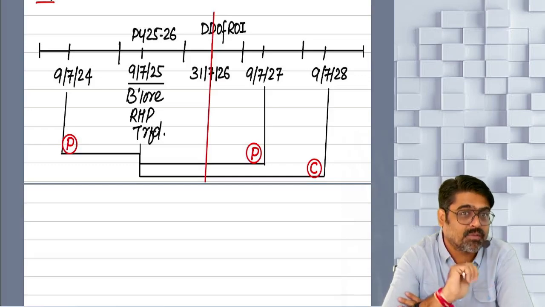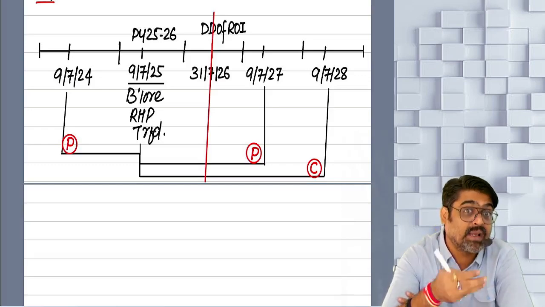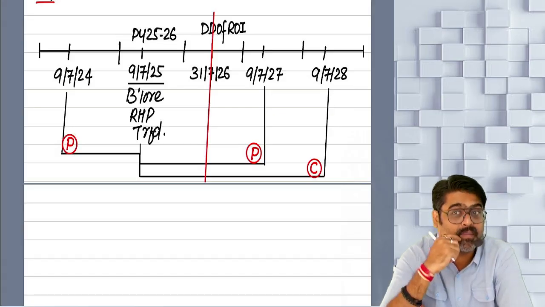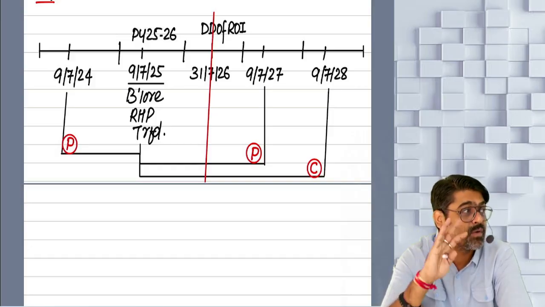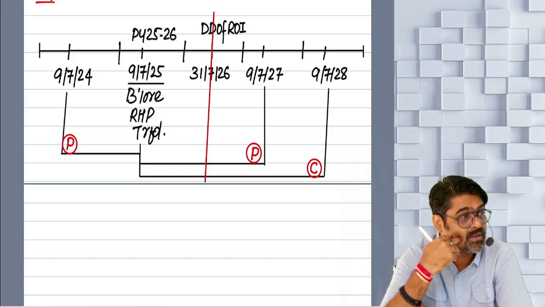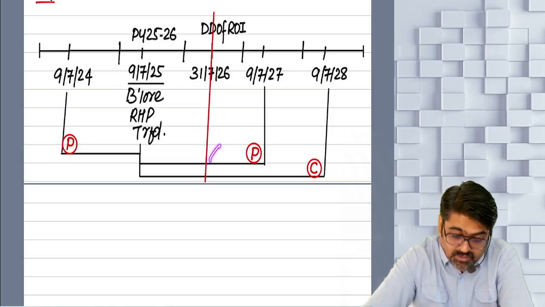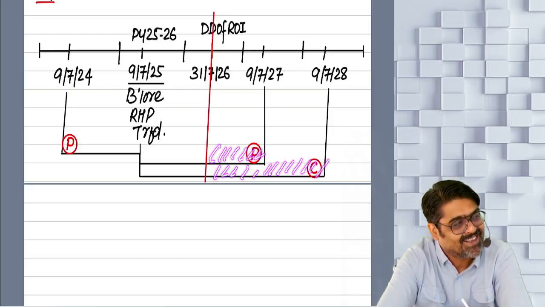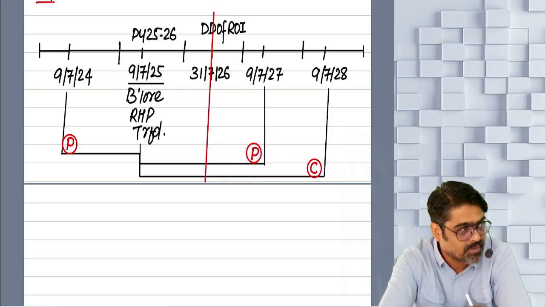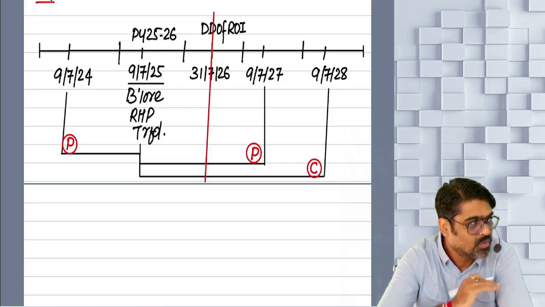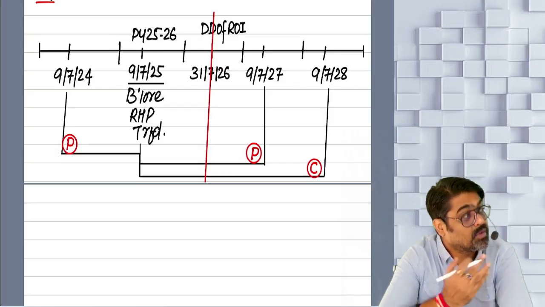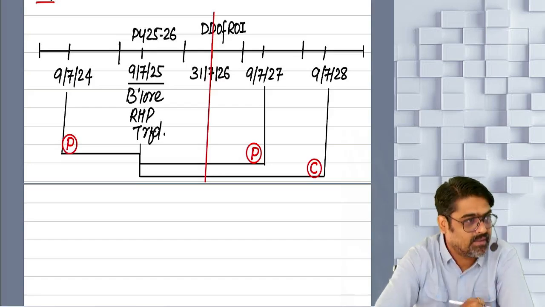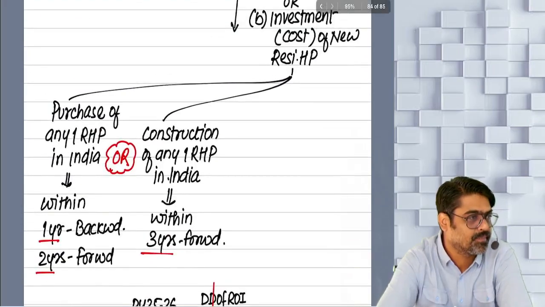So if the purchase is not made, construction is not made till the date of filing your return of income, so in that return your entire long-term gain will be taxable and you will not be able to claim any exemption, even if some time is still remaining for purchase and some time is still remaining for construction. Practical difficulty or not, tell me. So to remove this difficulty, so that you can claim your exemption in that same return, yes or no, from that capital gain, there is another option given.